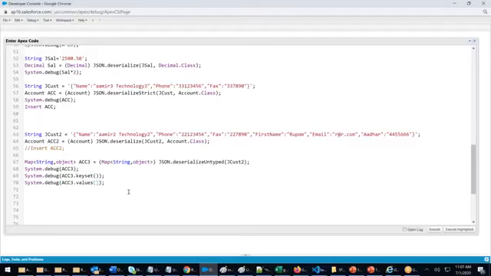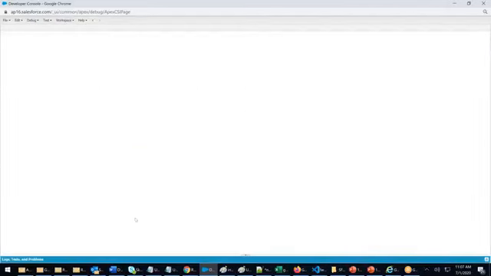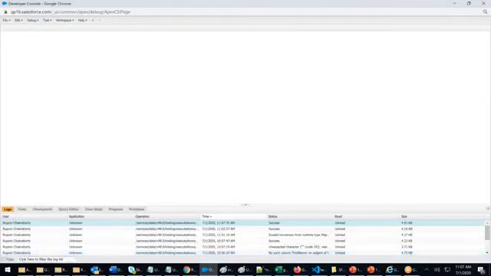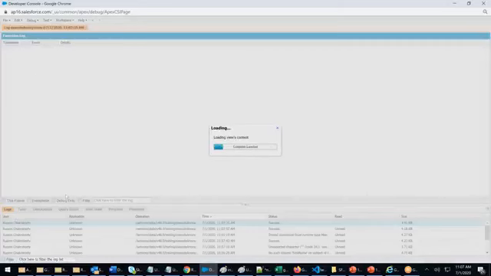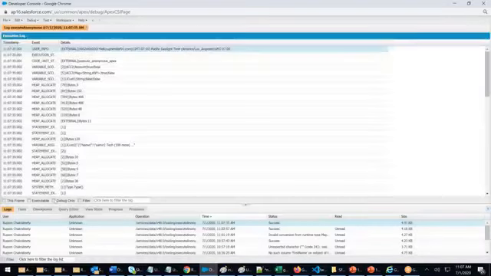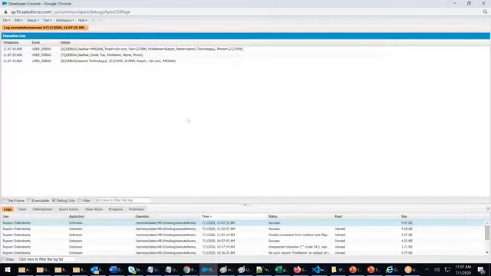Map.values, map.keyset. Keyset will give the keys. Values will give you the values. Three outputs: one together, another keys, another values. Click on execute highlighted. Right? Let us see. Debug. One full.